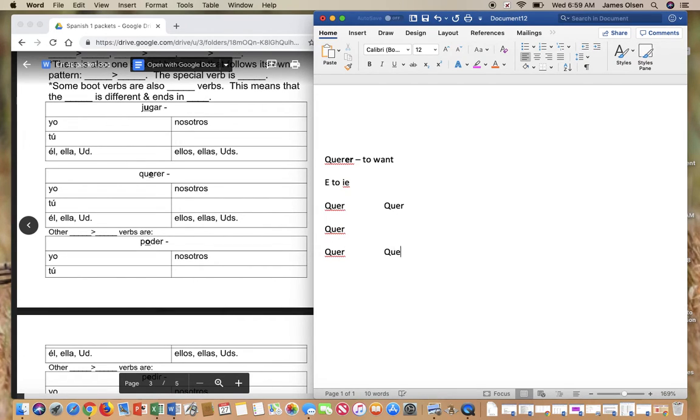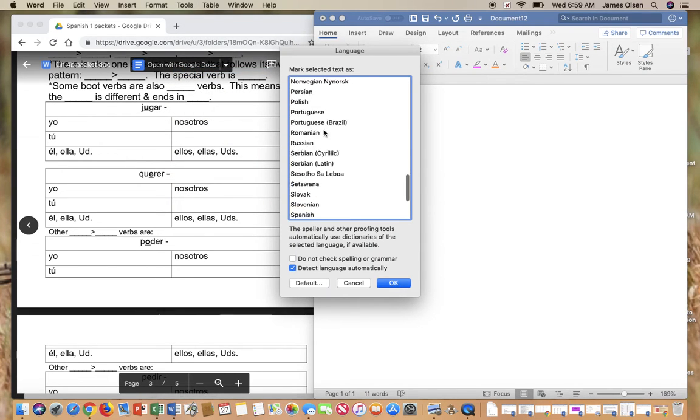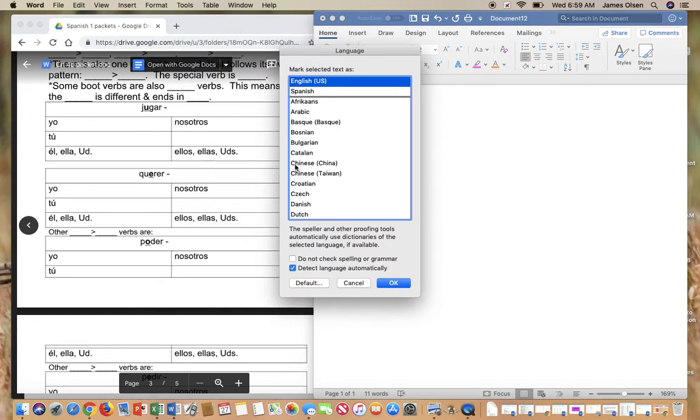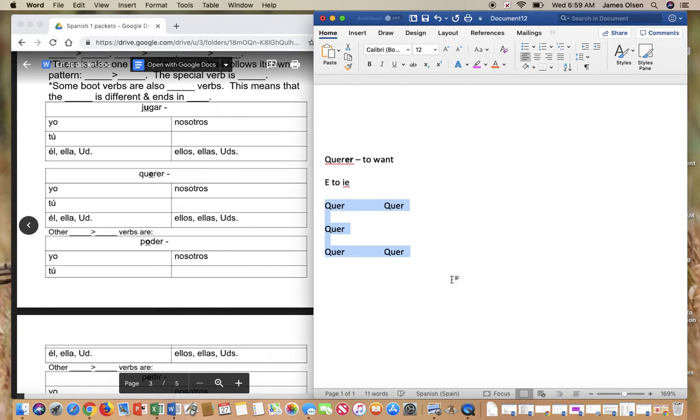So I would do this. Now, I'm going to change this so that it's not giving you all those red lines. Sorry, give me just a second here. Okay, so there we go.